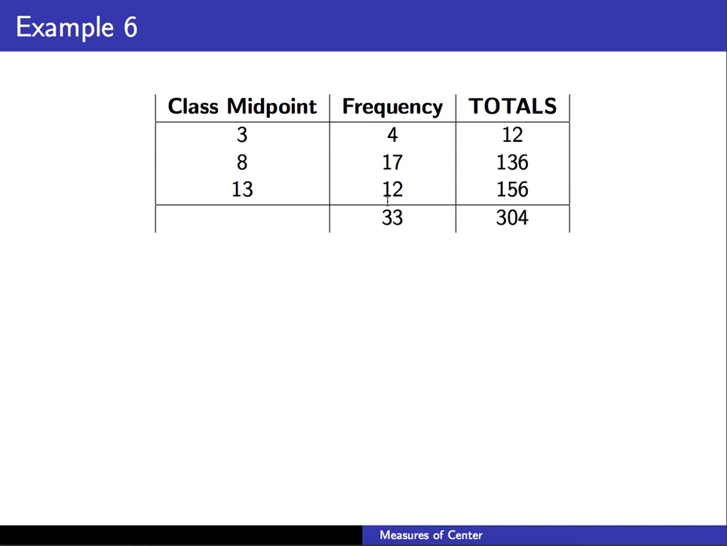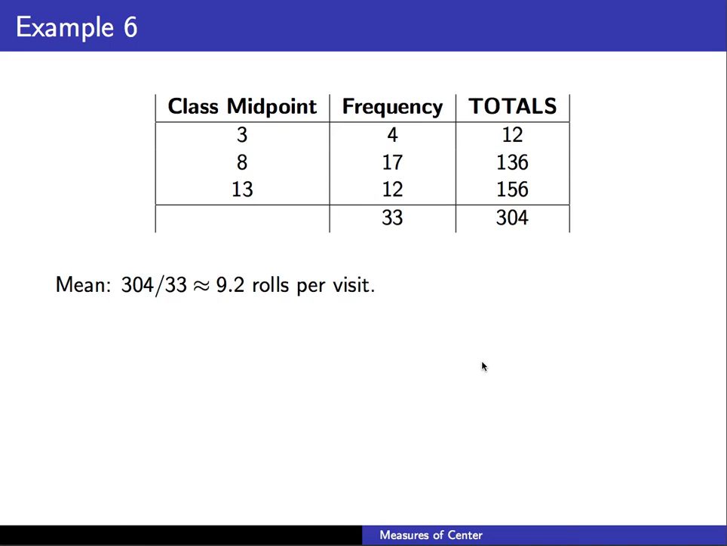So the frequencies are still there. We have 3 times 4 is 12, 8 times 17 is 136, 13 times 12 is 156. We add those totals together, we get 304. Our weights are going to be the sum of the frequencies here. So the sum of the frequencies is 33. If we take the total divided by the frequency total, we get about 9.2 rolls per visit.